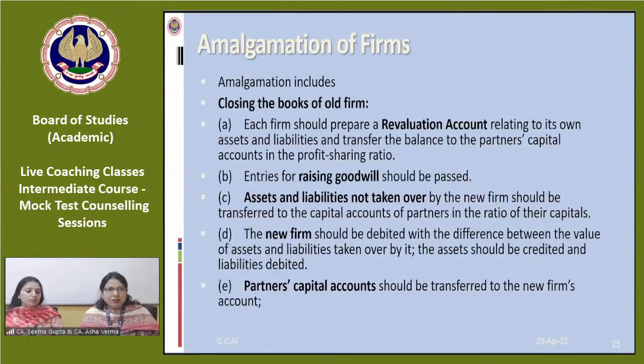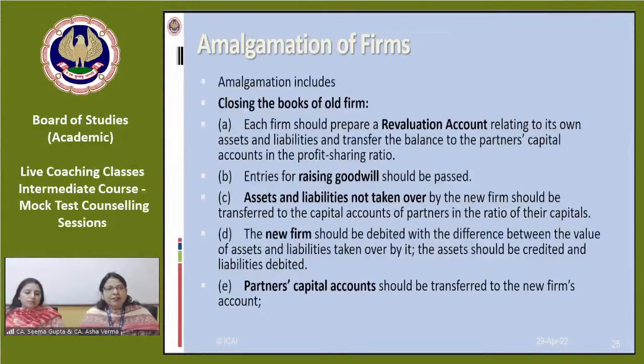Then we have amalgamation of firms. As we have seen in amalgamation of firms, we have to close the books of the old firm, and then create the books of the new firm. While closing the books of the old firm, we have to prepare a revaluation account. We have to raise the entries for goodwill. All the assets and liabilities not taken over by the new firm should be transferred to the capital accounts of the partners in the ratio of their capitals.